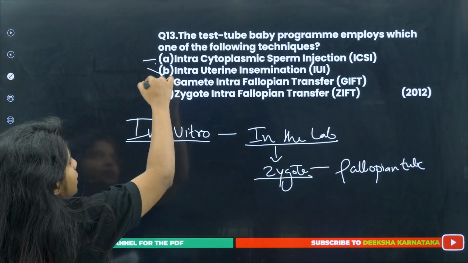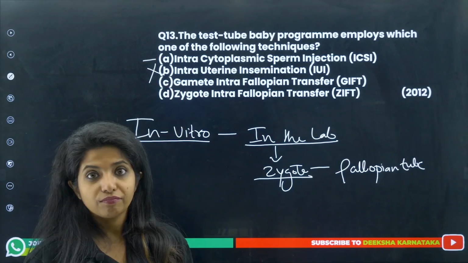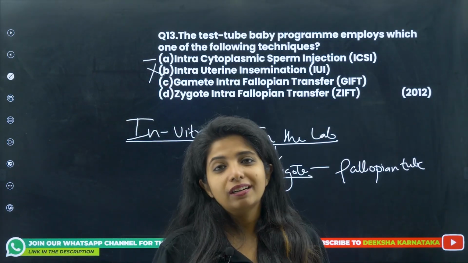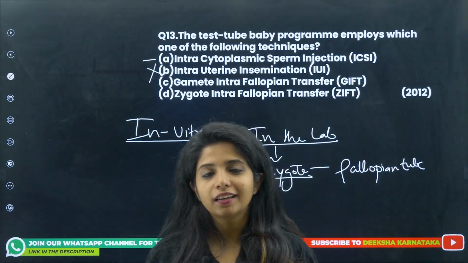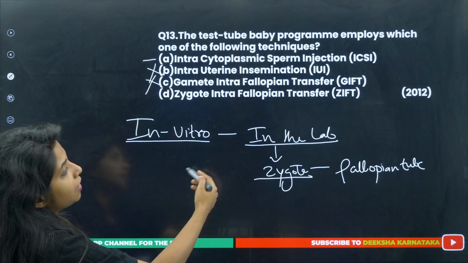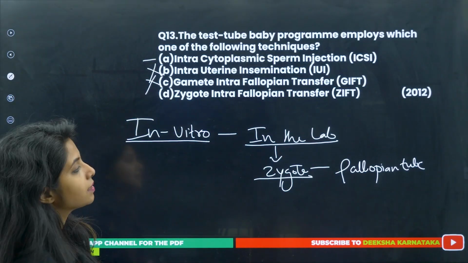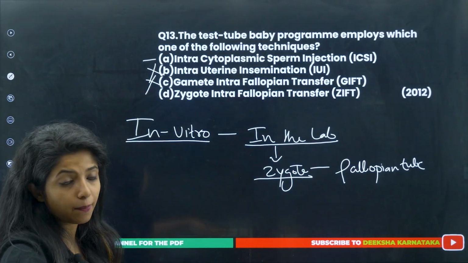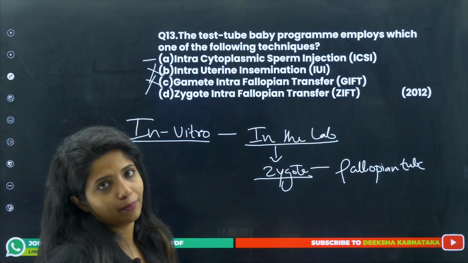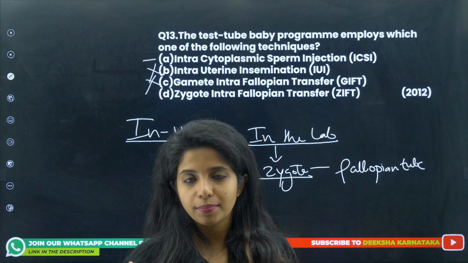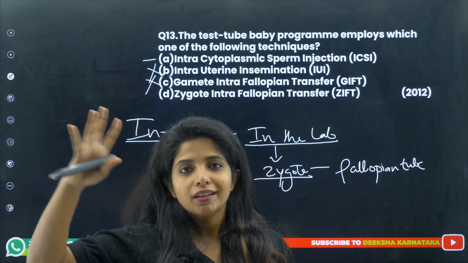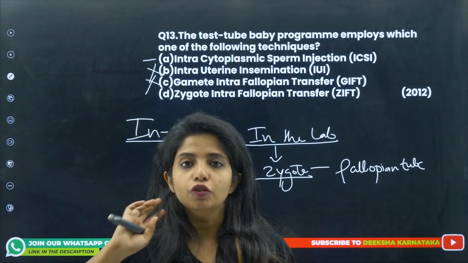So this is wrong. Gamete intrafallopian transfer, as in you are putting the gamete. So again, do you need to put the gamete there? Fertilization is anyways not happening inside the female body, it's happening in the lab. So again, that is also wrong. Zygote intrafallopian transfer, that is ZIFT. Yes, this is happening, because the zygote is formed in the lab and this has to be put in the fallopian tube again. That is what you mean by test tube baby. Over here, fertilization is the only thing that happens outside. Rest everything is happening inside. The formation, implantation, everything is happening inside the uterus.